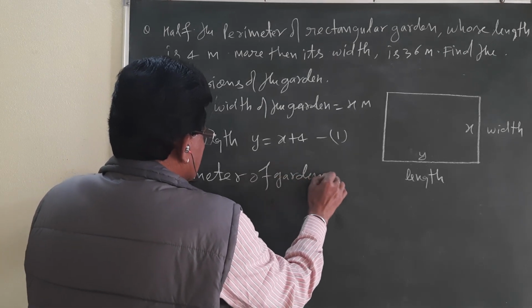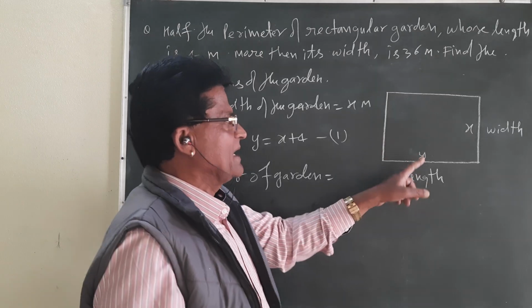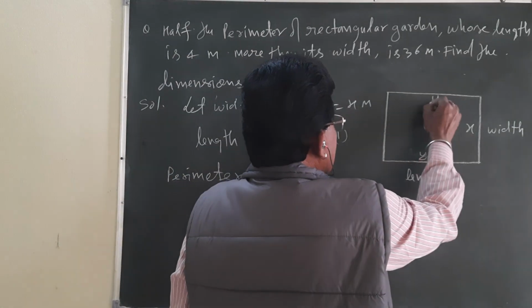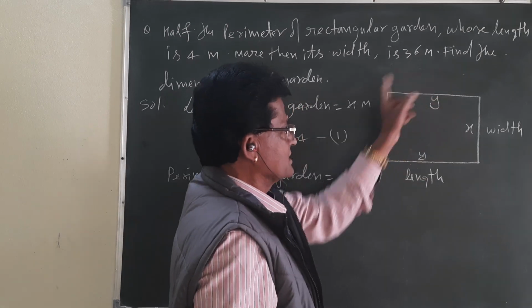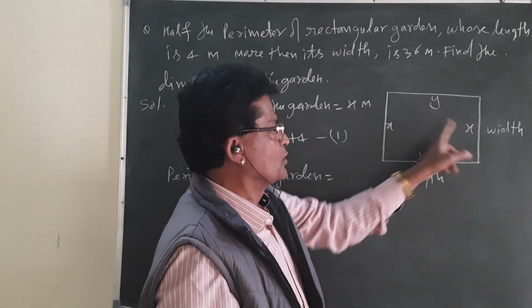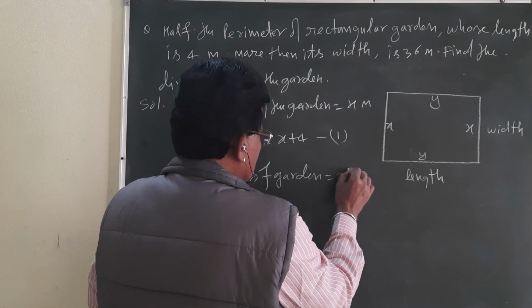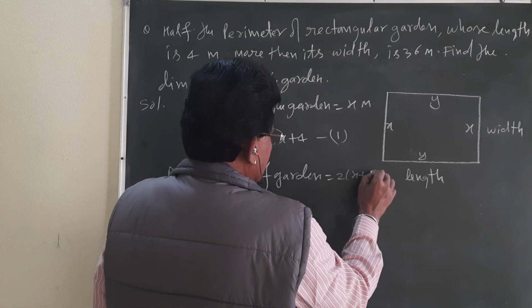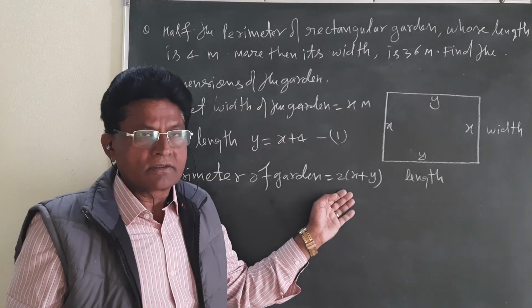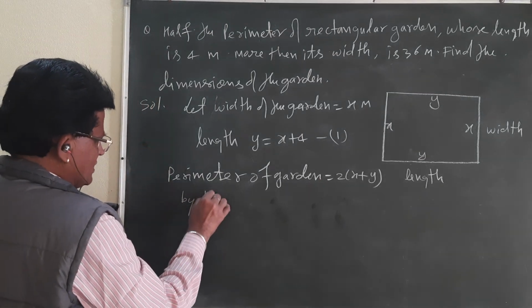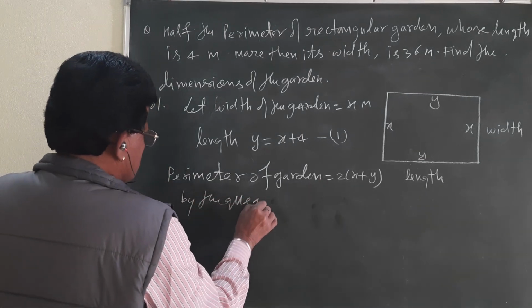Perimeter, you see what will be the perimeter? x plus y, similarly that is also y, and it will be x. This sum of all the sides, that is perimeter: 2x plus 2y. Now, by the question, what is given?